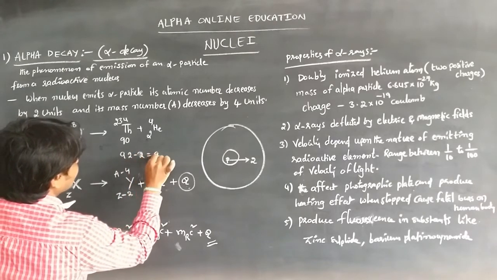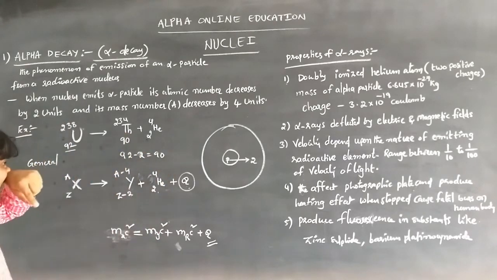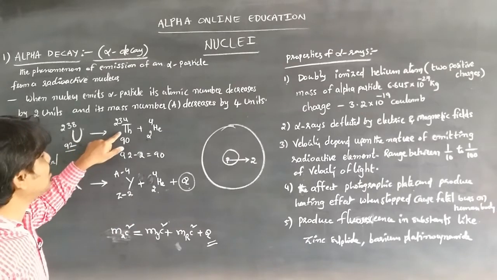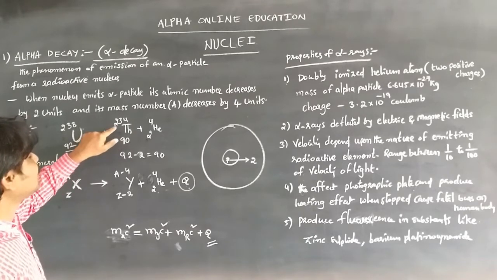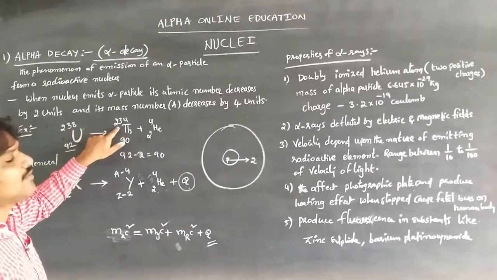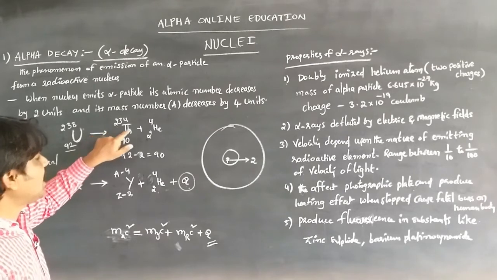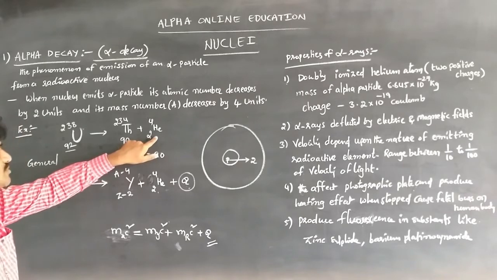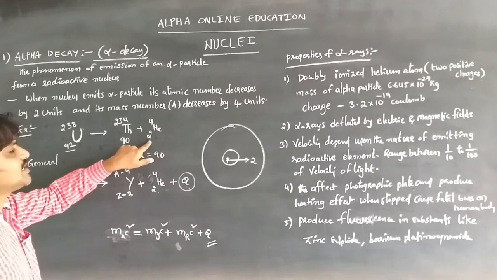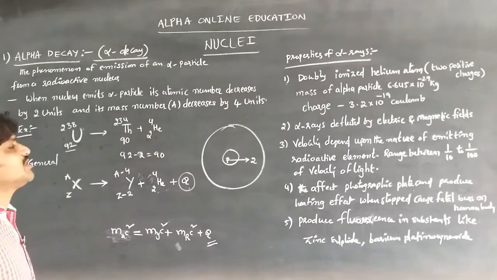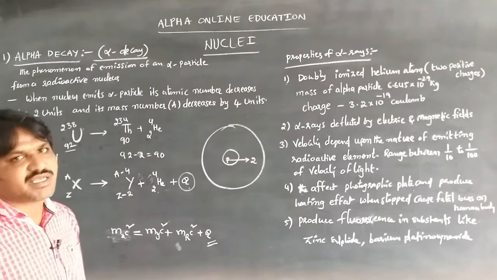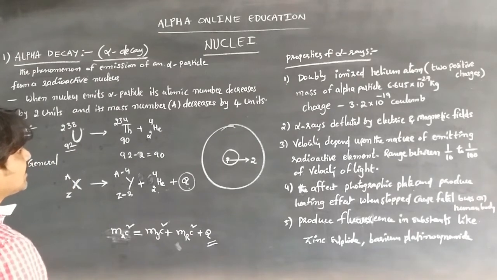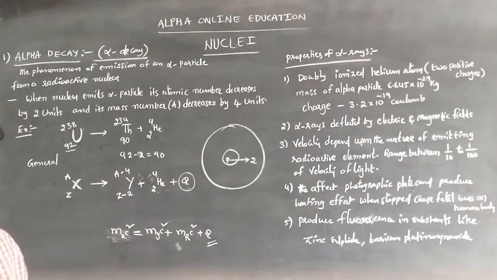That is thorium. So uranium, by emitting the alpha particle, becomes thorium, with atomic number 90 and atomic mass number 234. The alpha particle is 2He4, where 2 is the atomic number and 4 is the atomic mass number, a doubly ionized helium atom.